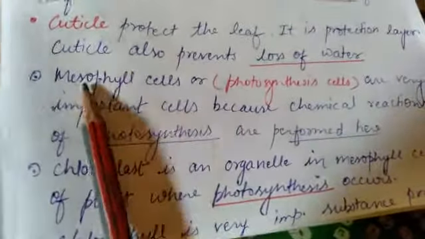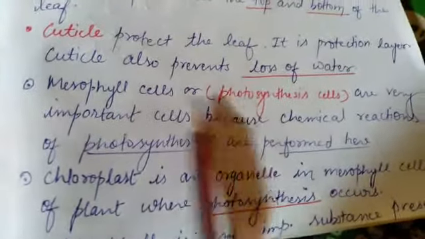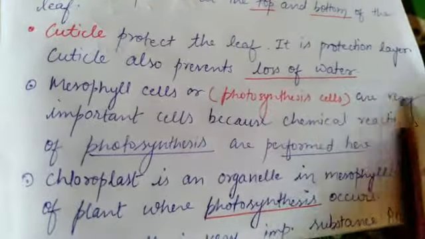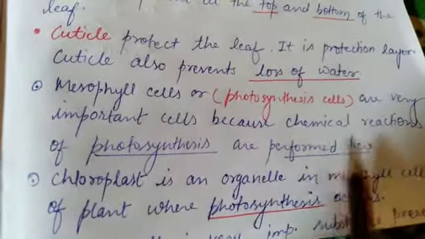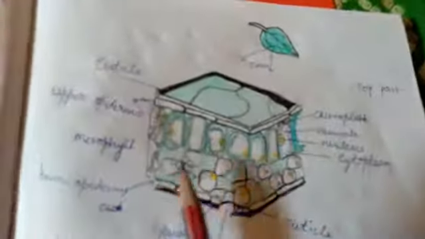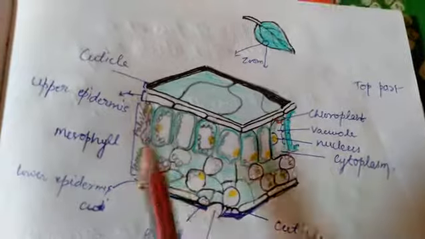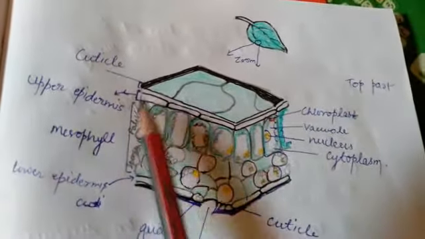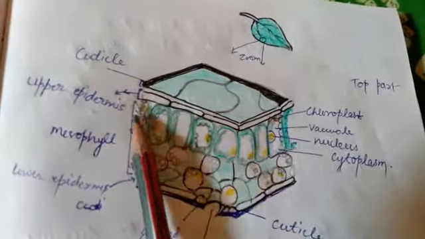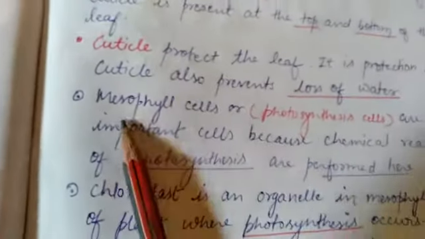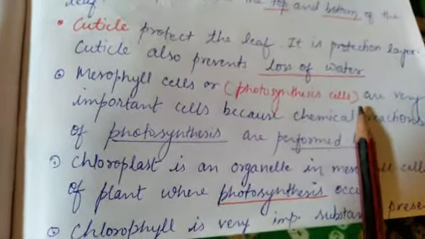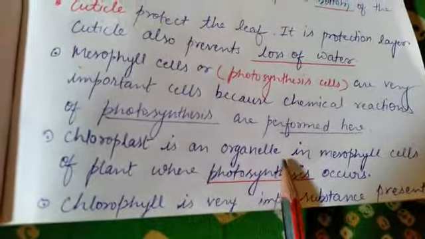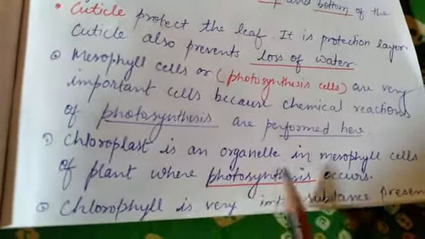Mesophyll cells are also known as photosynthesis cells. These are very important cells because the chemical reactions of photosynthesis are performed here. All the chemical reactions are performed in this portion. These are the mesophyll cells, from here to here. These are the spongy cells, and these are the palisade tissues. The second name of mesophyll is photosynthesis cells.